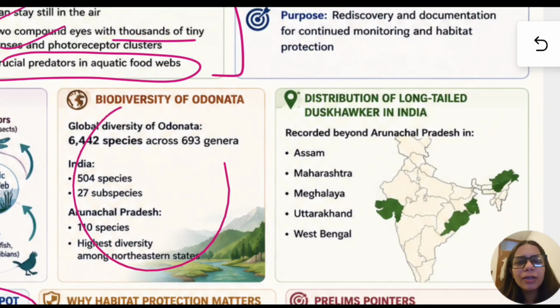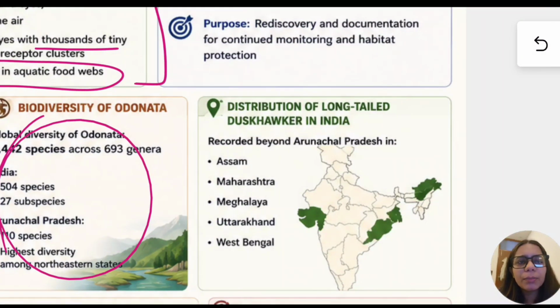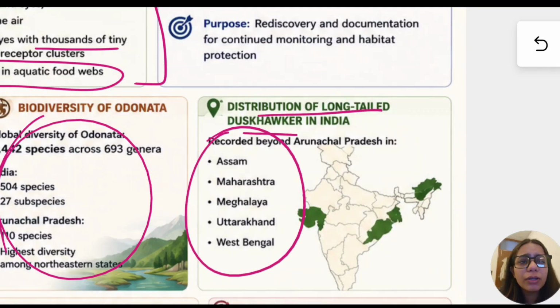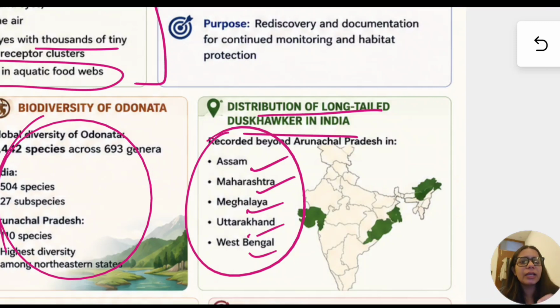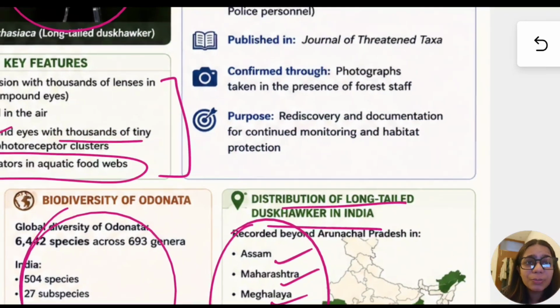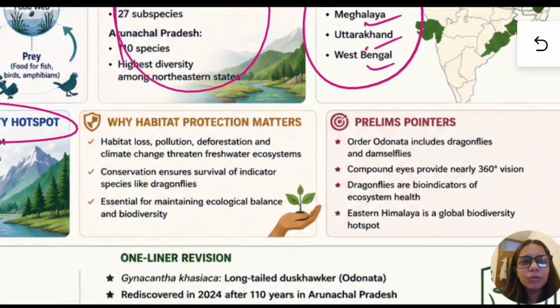Now, you may not remember this, this is not very important, but you can have a look at this: the distribution of the long-tailed dragonfly in India is not strictly confined to Arunachal Pradesh only. There are other places where we have found this dragonfly, such as Assam, Maharashtra, Meghalaya, Uttarakhand, West Bengal. You need not remember all the names of these states, but have in mind that there are different places in which this particular dragonfly is found.